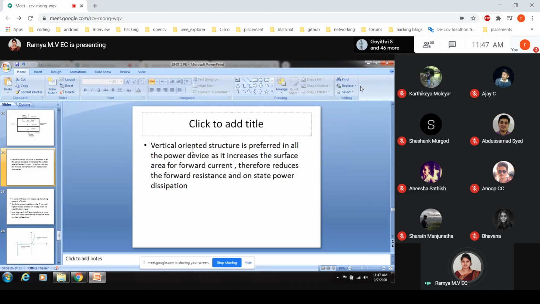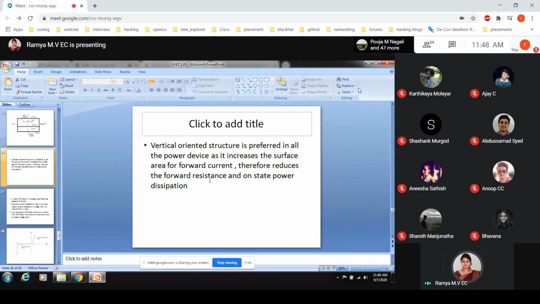Vertical orientation structure is preferred in all power devices as it increases the surface area for the forward current, and therefore reduces the forward resistance and on-state power dissipation. The doping of the materials will also be in the vertical orientation. That improves the forward current, you will understand the meaning of forward current, I guess, and therefore reduces the forward resistance.